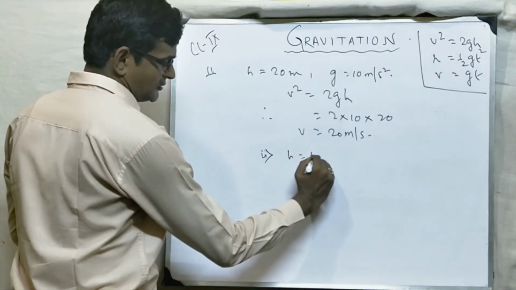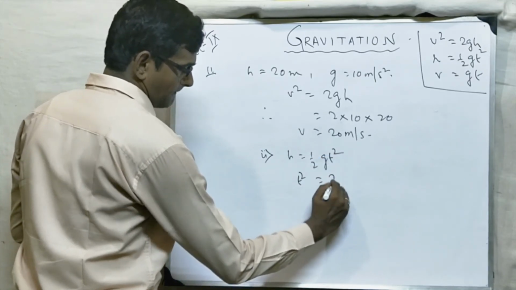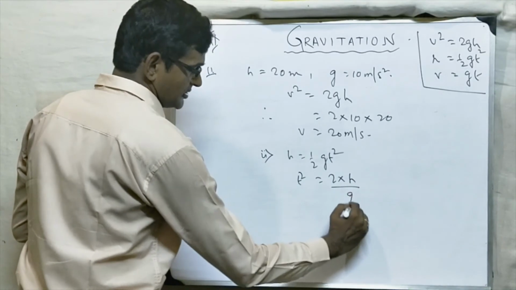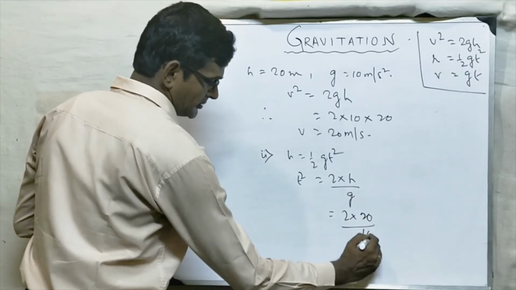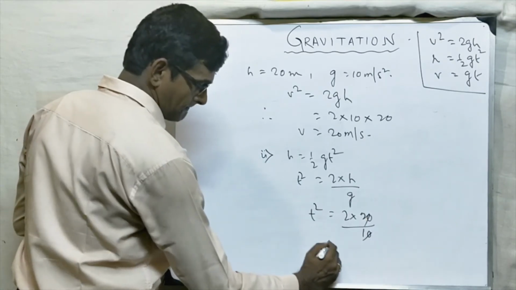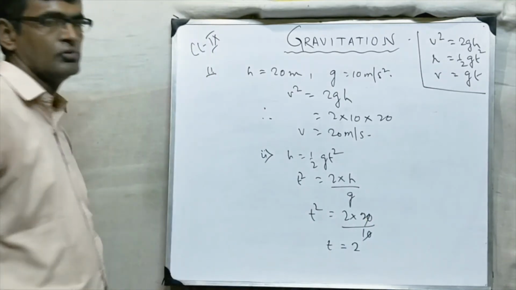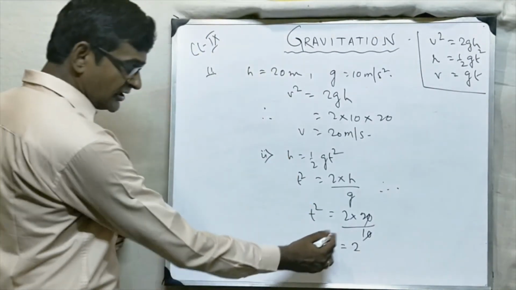तो h equal to half gt square. तो t square क्या होगा? 2 into h by g, मतलब 2 into 20 by 10. तो t square क्या हो गया? 2 square. तो t equal to 2. t कितना निकला? 2. तो therefore total time, ये t क्या है?